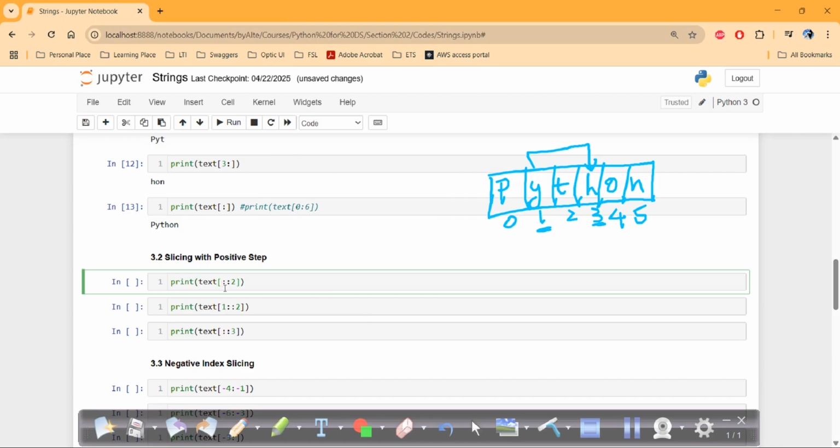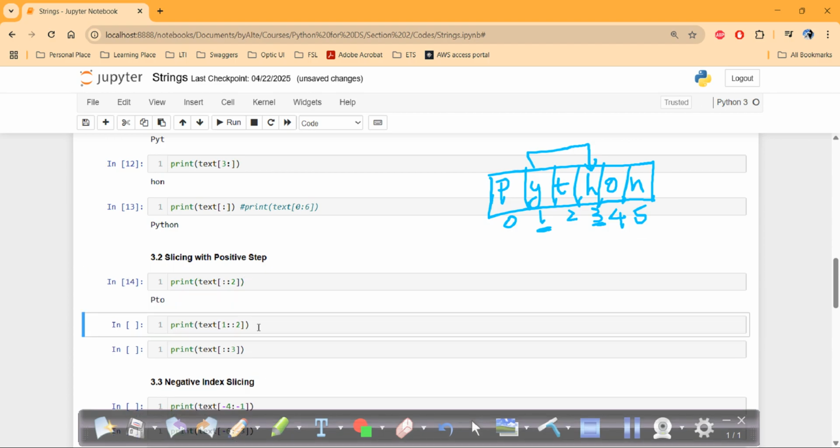Then we have not given the start and not given the end, which means it will consider the entire sequence. But this time we have given the step. What step have we given? Step 2, which means alternate characters will be printed. It will start from P, the starting index, and it will not consider index 1 because the step is 2. So it jumps to the second index, then to the fourth index. From the fourth index there is no other index it can jump to with 2 steps. So it will print alternate characters starting from P: P, T and O. You can check.